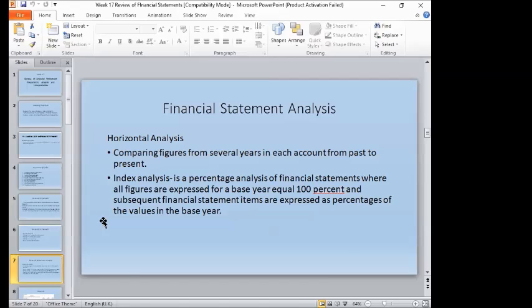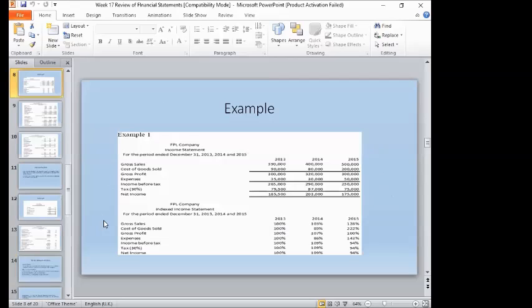So how can we use this? This is an example. Let's say we have the FPL company income statement for the periods ended 2013, 2014, and 2015. Okay, this is the current and this is the past income statement, as you can see on the screen. Now, on the base year, which is 2013, all the percentages in the horizontal analysis are 100%.